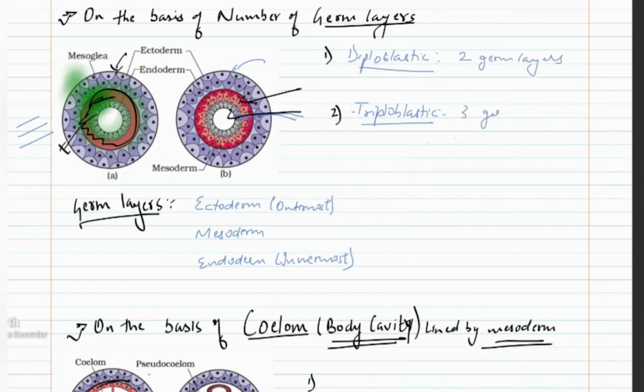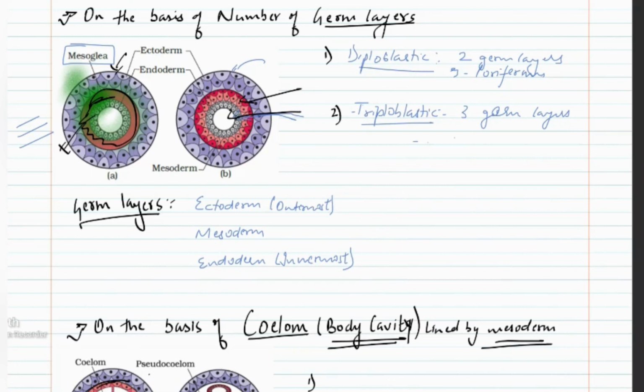And when all three germ layers are present, the organism is known as triploblastic. Now, when mesoderm is not properly present, it is sometimes arranged in the form of loose cells known as mesoglia. In diploblastic, we have poriferans, and in triploblastic,